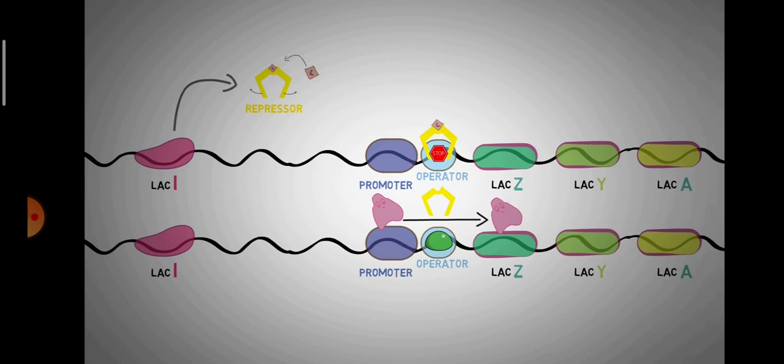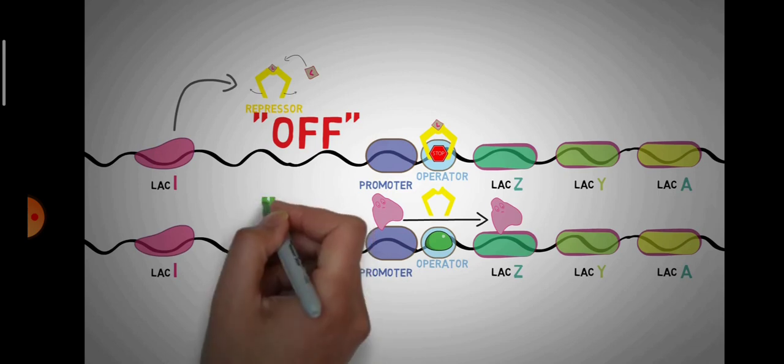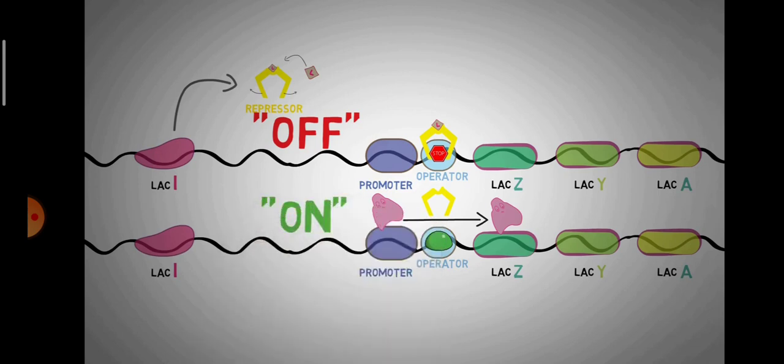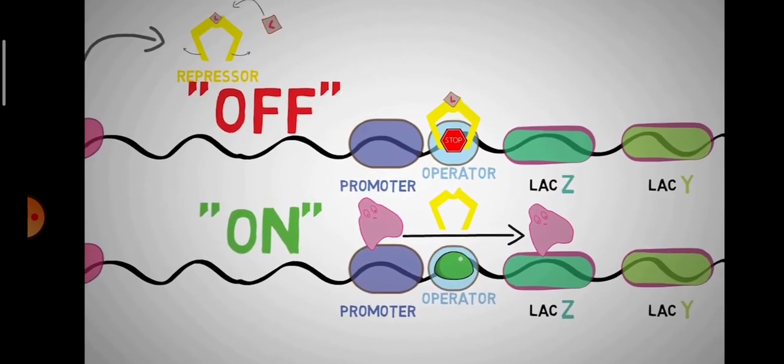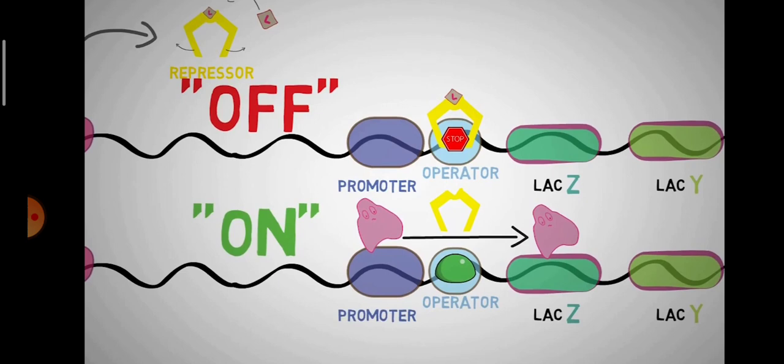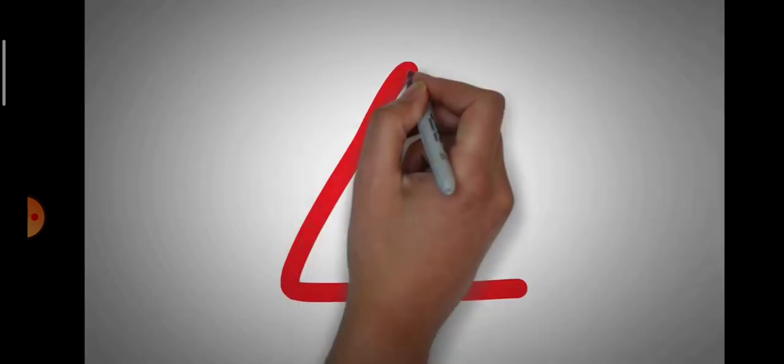When lactose is absent, the repressor attaches to the operator in a bound state, and this makes the whole lac operon turn off. When lactose is present in the cell, it fits into the site on the repressor protein, which releases the repressor from its bound state. This is the on position of the lac operon, in which the genes Z, Y, A are transcribed by RNA polymerase. So this lac-I gene and repressor protein is one control mechanism in lac operon, and the basic function of this system is to turn on the lac operon only when lactose is present.